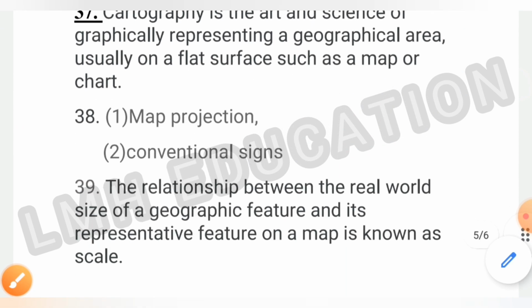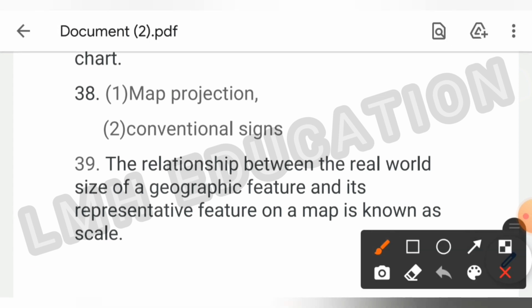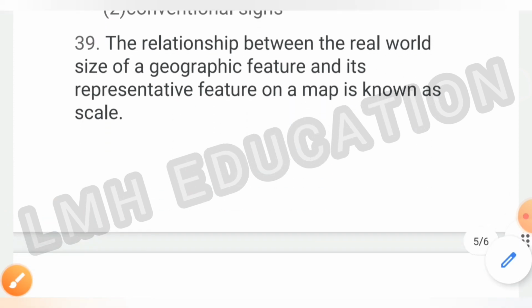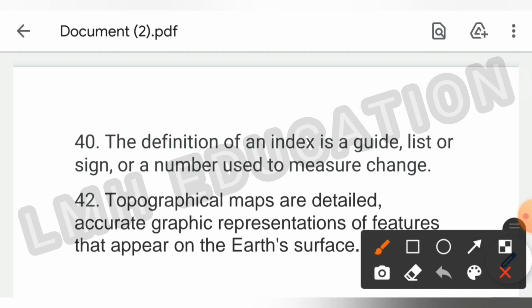Now we'll move on to question number 39. In question number 39, you have to define scale. So the relationship between the real world size of a geographic feature and its representative feature on a map is known as scale. So this is the definition of scale and this is question number 39. Now question number 40. In question number 40, you have to define index. So the definition of an index is a guide, list or sign or a number used to measure change. So this is the definition of index.